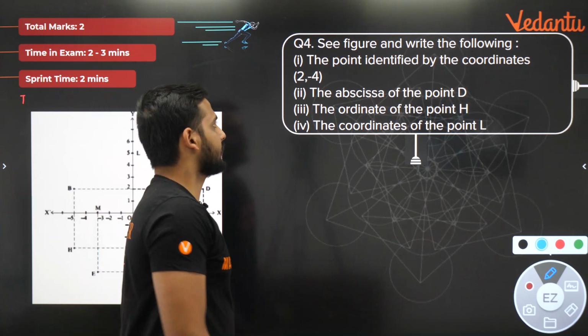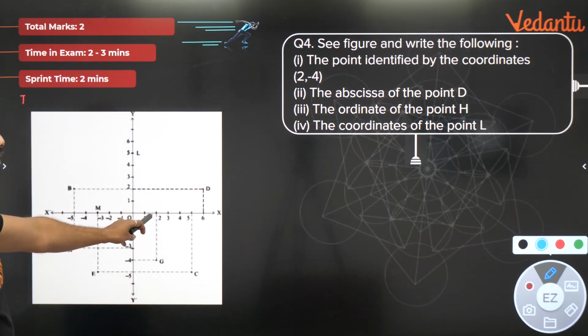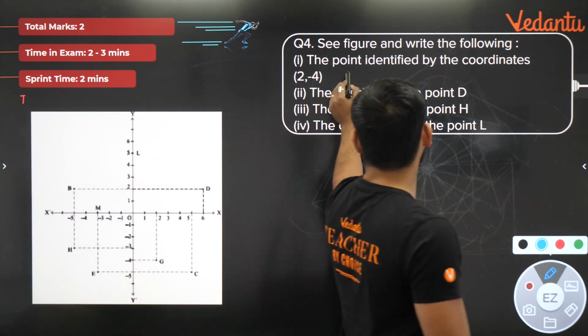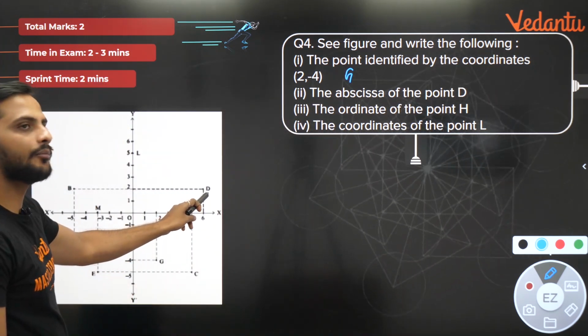See the figure and write the following. The point identified by the coordinates 2, -4. So 2, -4 is here. So the coordinates, the point is what? G. The abscissa of point D. Point D is here.